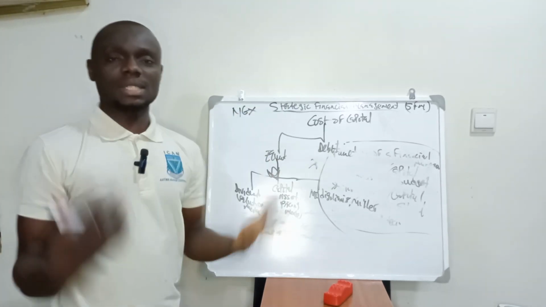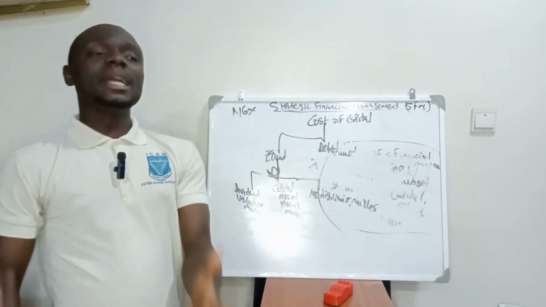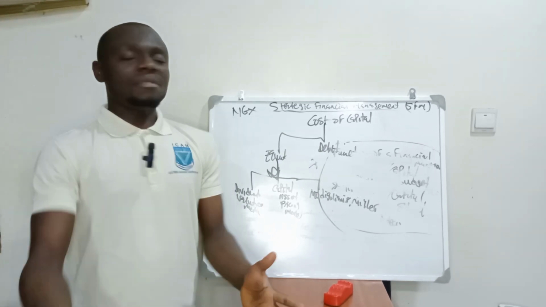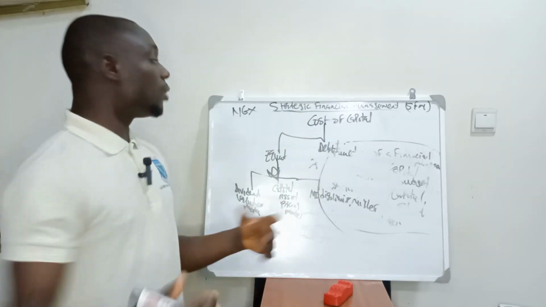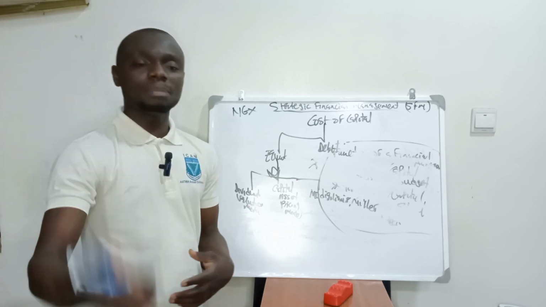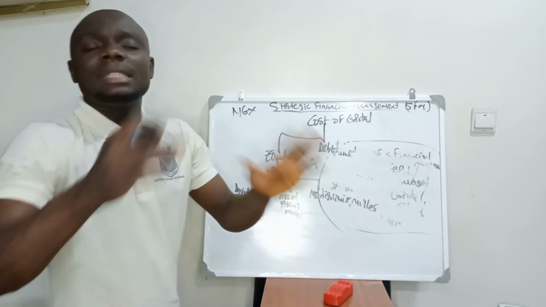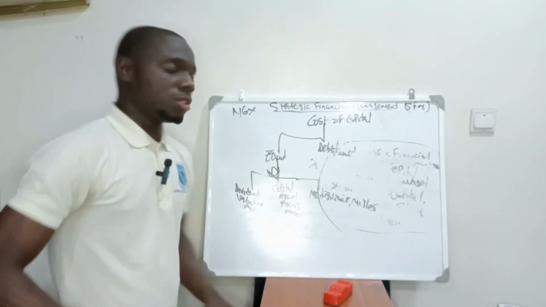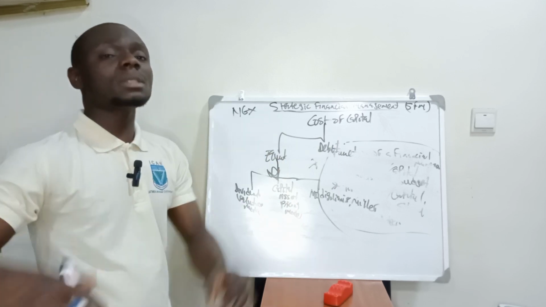For instance, you lend me 15 naira, and the rate is 5%. So at the end of 2 years, or at the end of 3 months, I'm going to pay you your interest and your principal, right? So with the debt holder, whether the company makes a profit or not, you are going to pay them both the interest and the principal.